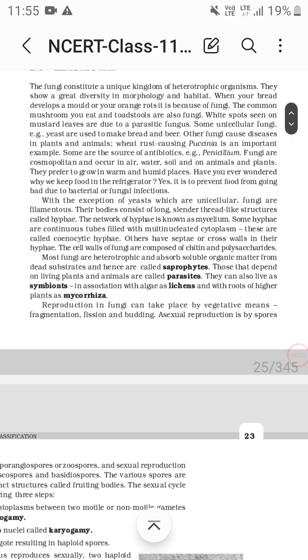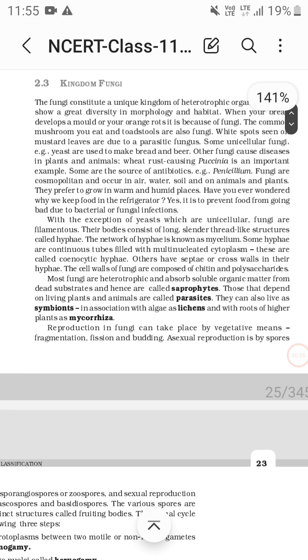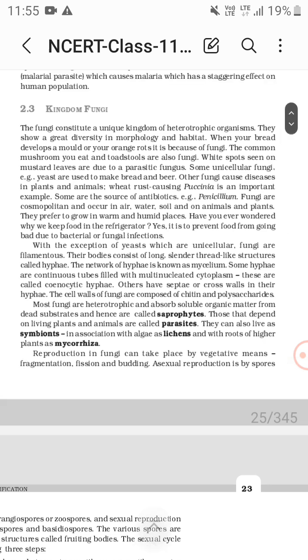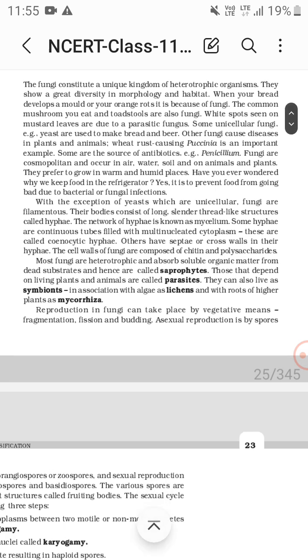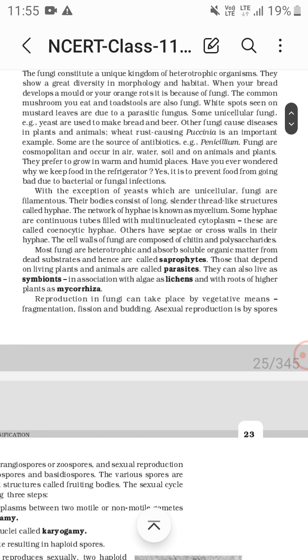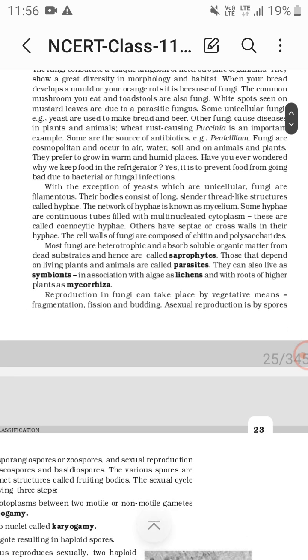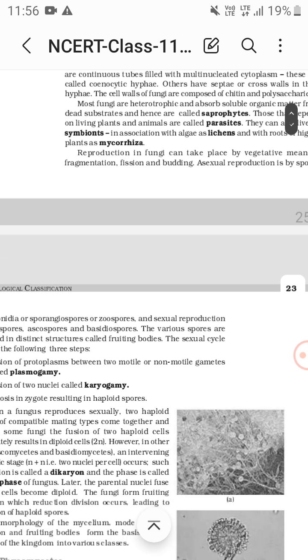So kingdom Fungi: these are heterotrophs, which include saprophytes and parasites, and symbionts such as lichens and mycorrhiza. Most fungi are heterotrophic and absorb soluble organic matter from dead substrates, and they are saprophytes. Those that depend on living plants and animals are called parasites. They also live as symbionts in association with algae, as lichens, and with the roots of higher plants, as mycorrhiza.